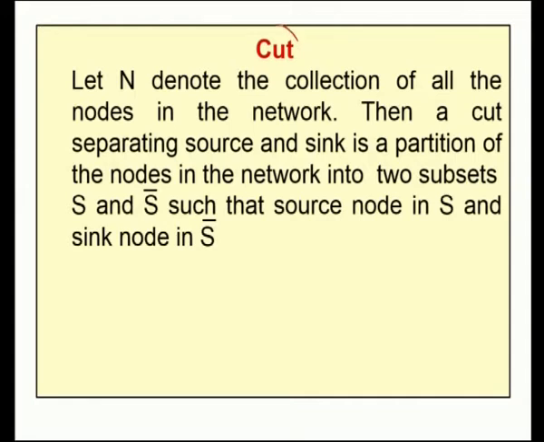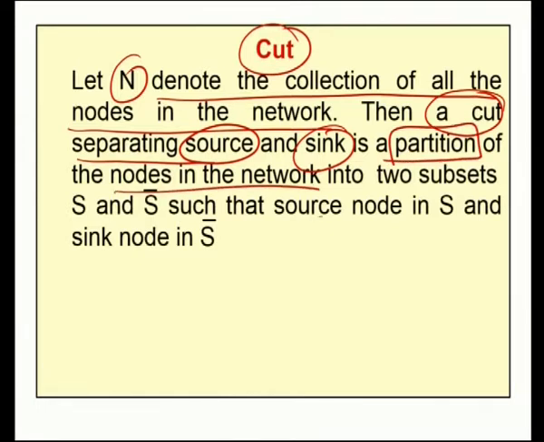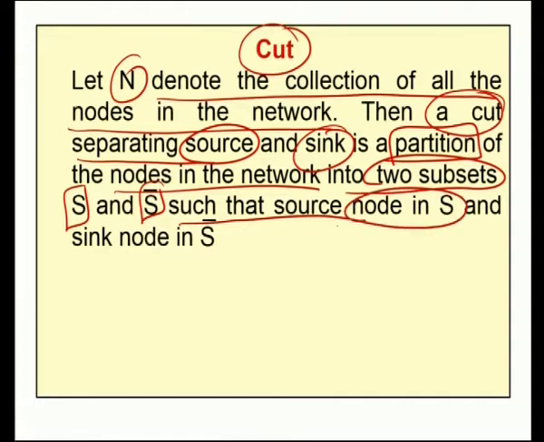The first definition is cut. Let N denote the collection of all the nodes in the network. Then a cut separating source and sink is a partition of the nodes in a network into two subsets S and S bar, such that the source node is in S and the sink node is in S bar.